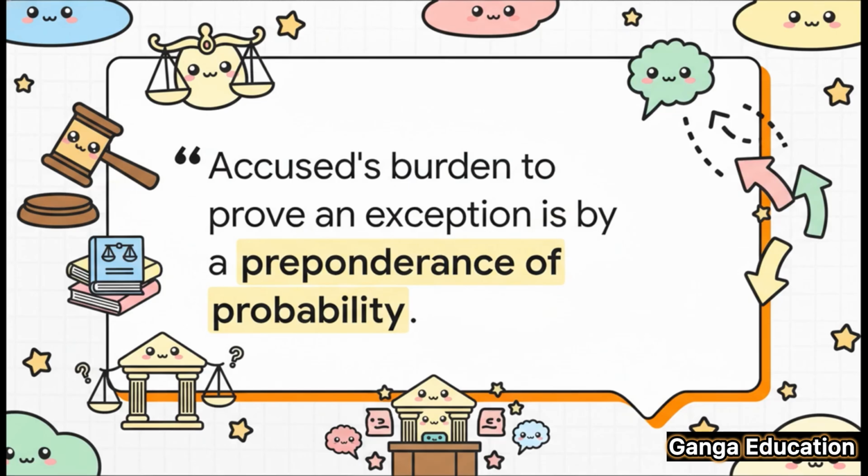What actually happens in court? The famous case of Dayabai Chugambai Tucker versus the State of Gujarat explains the procedure. It says that yes, the accused person has to prove they fall under an exception, but, and this is the crucial part, the standard of proof isn't beyond a reasonable doubt. It's a much lower bar called preponderance of probability, which basically just means more likely than not. Including this detail will seriously impress any examiner.